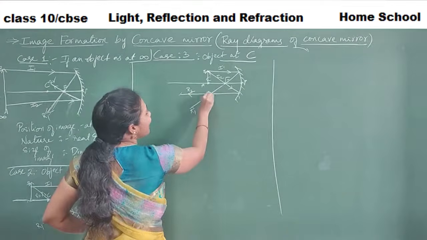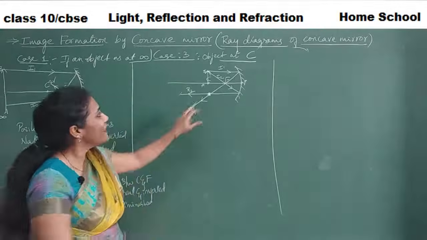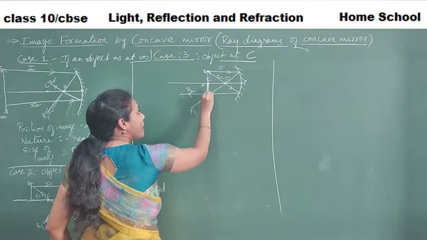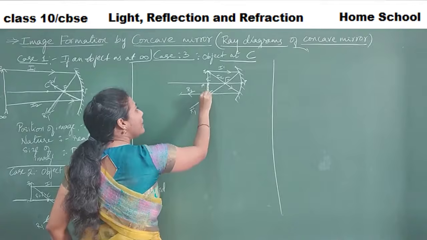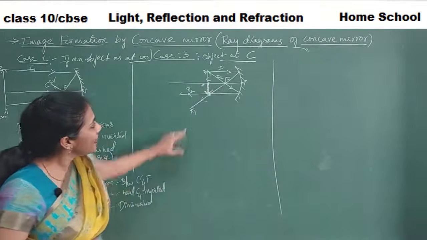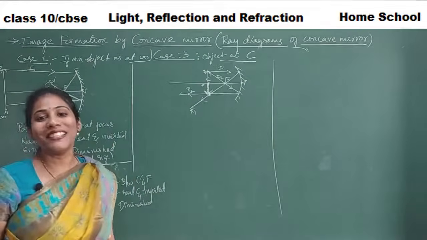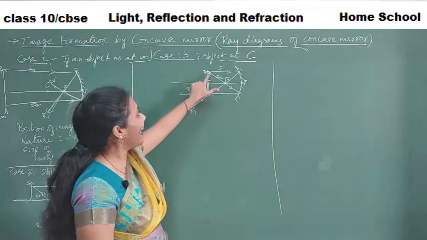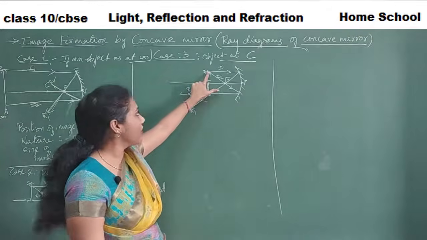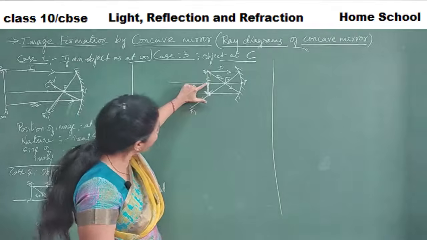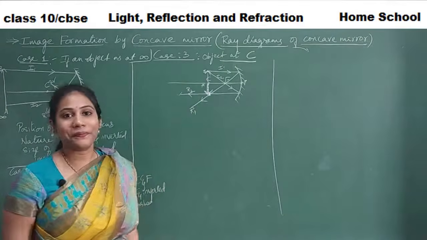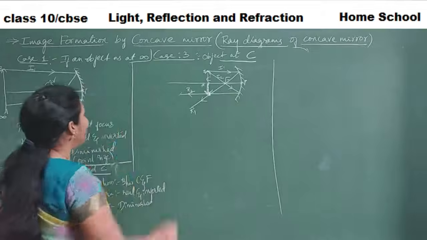See, they are meeting at this point, isn't it? So the image, the darker thing I'm drawing, is the image formed like this. See how beautifully the image is formed? When the object is kept at the center of curvature, the image is also formed at the center of curvature, but inverted. Yes or no? Let us write the point here.